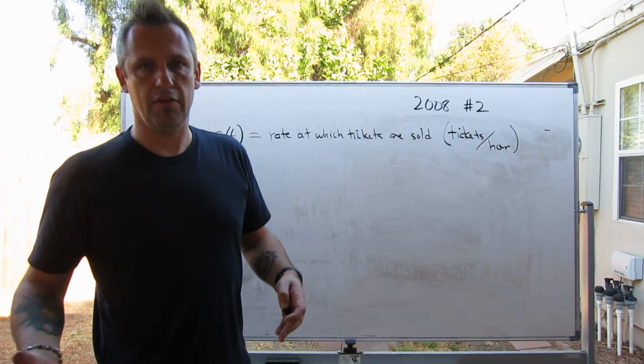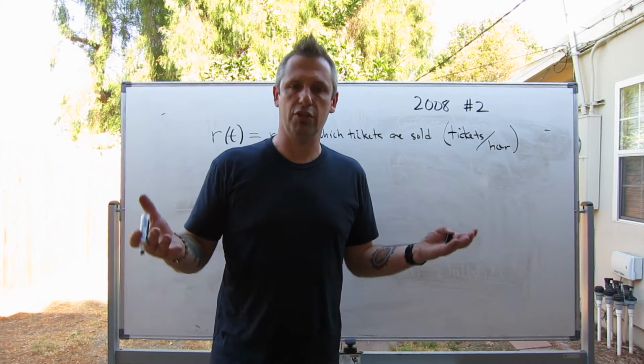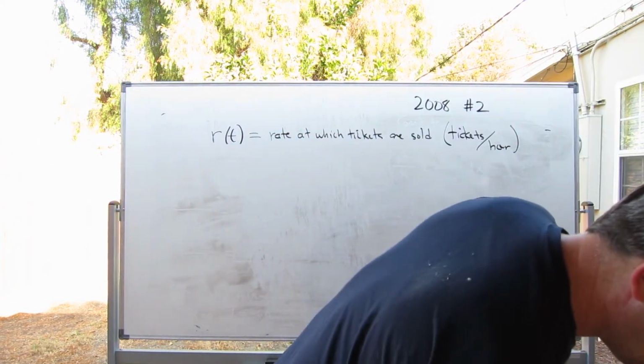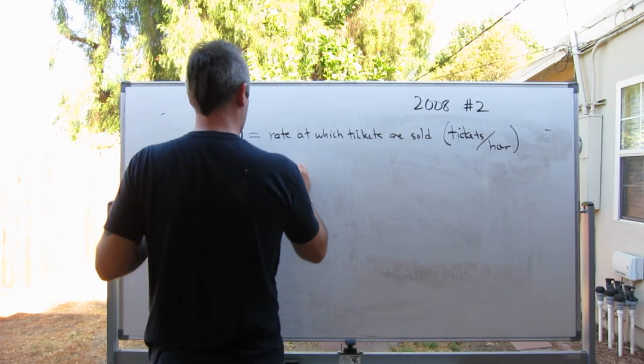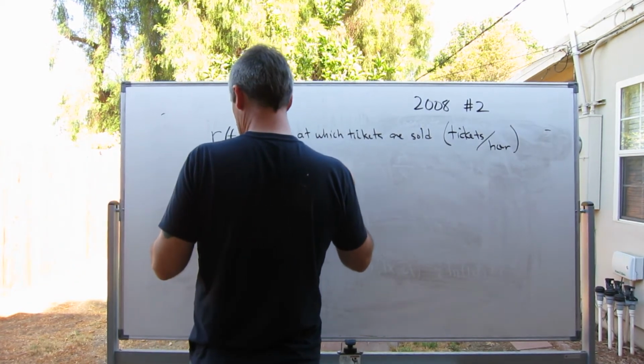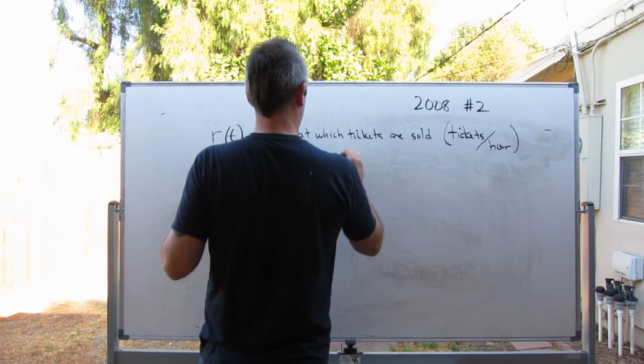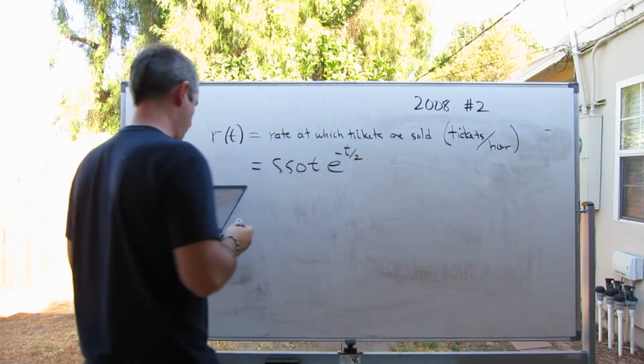And this time, instead of giving us just a couple of points, they actually tell us what this function is. And this function is 550t times e to the negative t over 2.